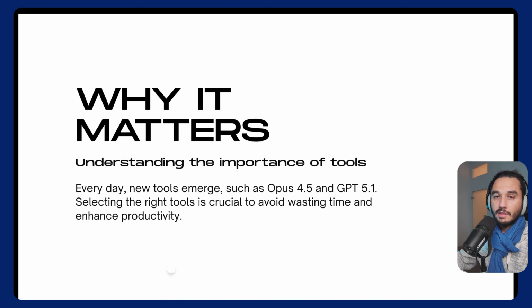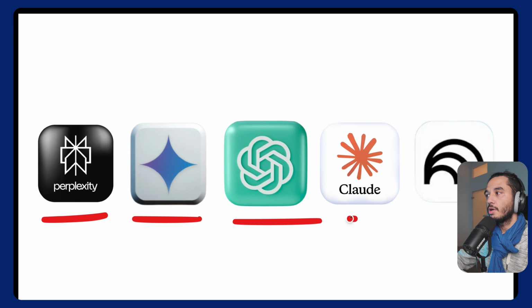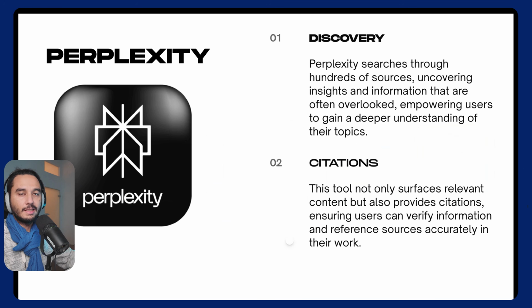Now, the issue is every day a new model comes, and every day the new model is better than the old model. So currently, for us at least, Claude Opus 4.5 is the model to go for most use cases. But let's talk about the other popular models, because we will use Perplexity, Gemini, GPT, Claude, and NotebookLM. Because every model, every provider has their strength. Every tool has deep research.